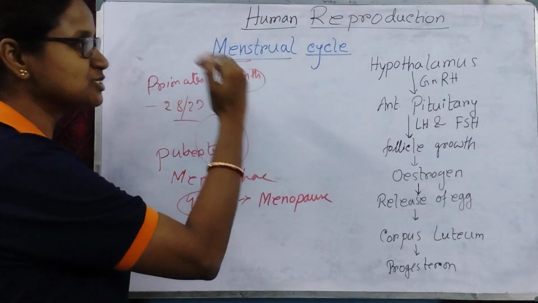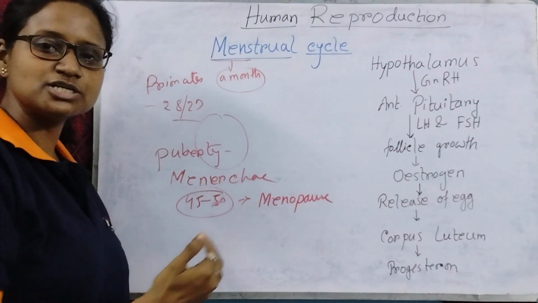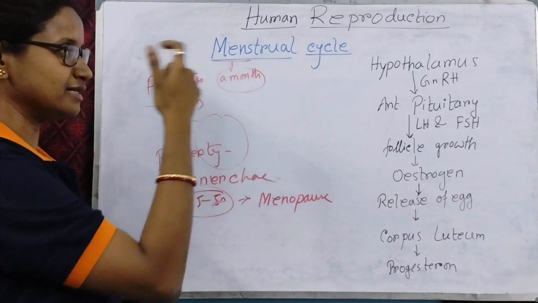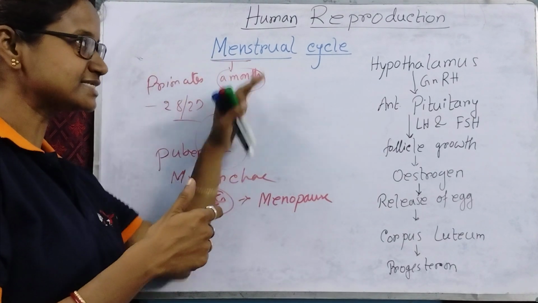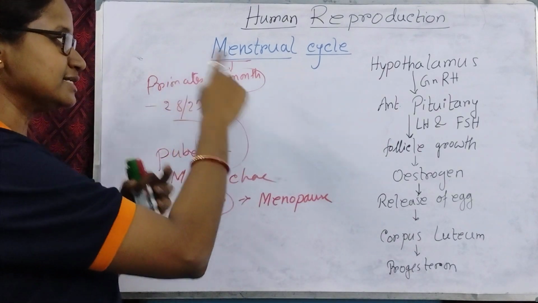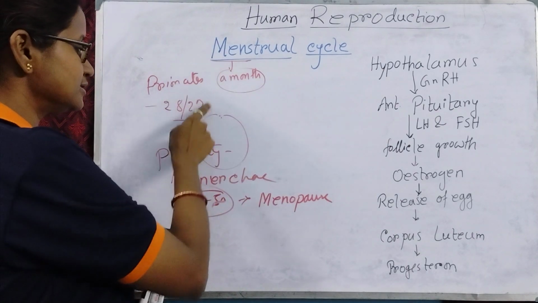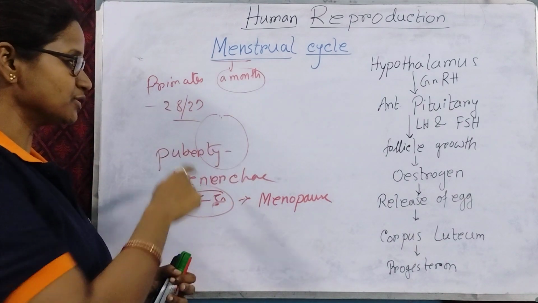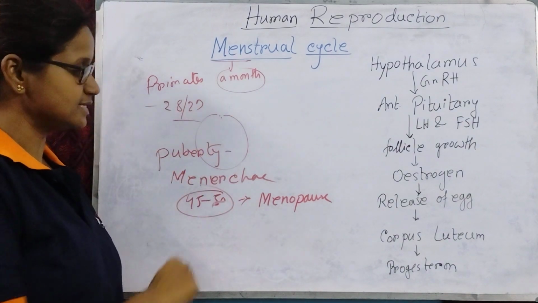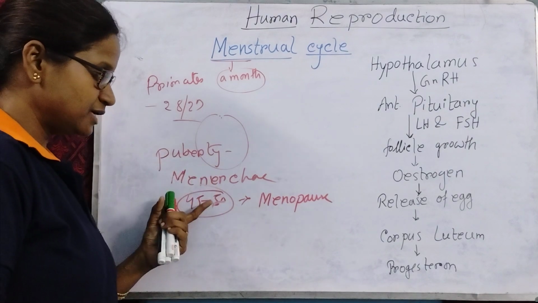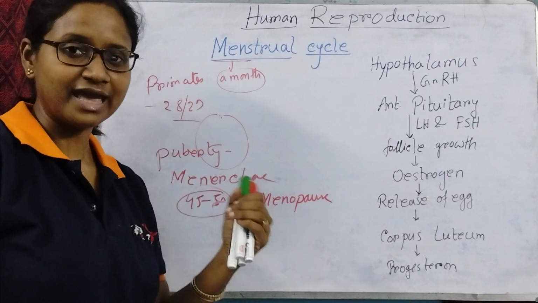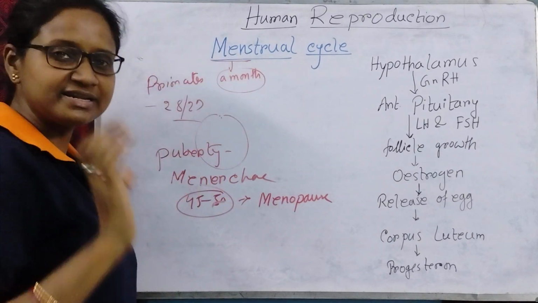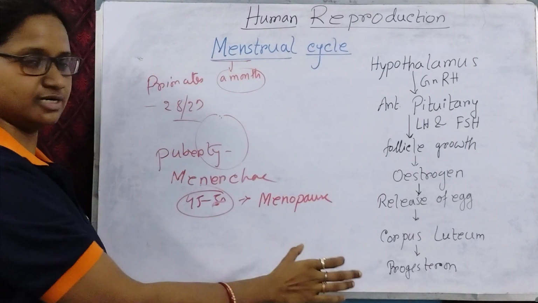So what is the menstrual cycle? It is actually the feature of the female primate. They start their cycle and it ends, and we will discuss that there are 4 phases. It ends up in a cycle, and that keeps going on in a cycle manner. It goes through 28 to 29 days. It comes at puberty, that is menarche, the start of the cycle, and the end of the cycle is menopause. You will understand better if you follow this chart.